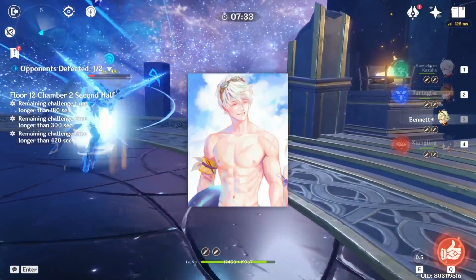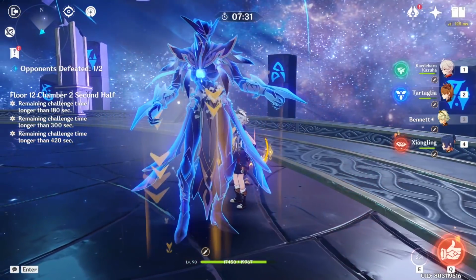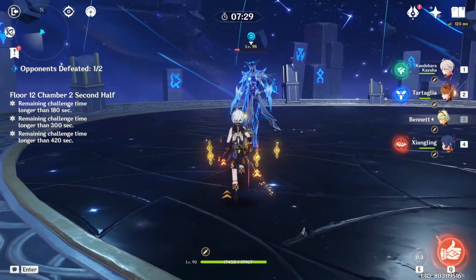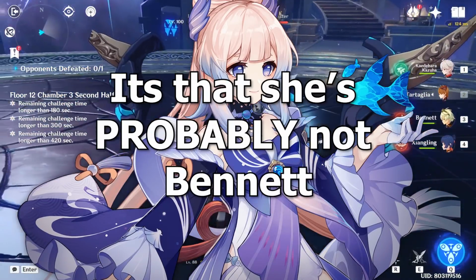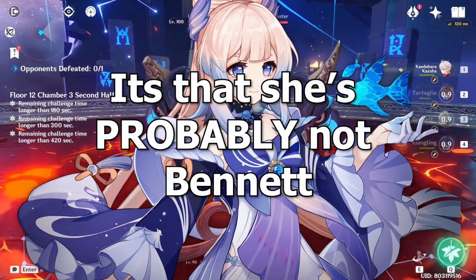Bennett is the number one god of Genshin Impact. Kazuha is so good, rated really high by a lot of people. Now, I'm of course not saying Kokomi is not good, but I'm just saying Kokomi is probably not as good as the one true god known as Bennett.